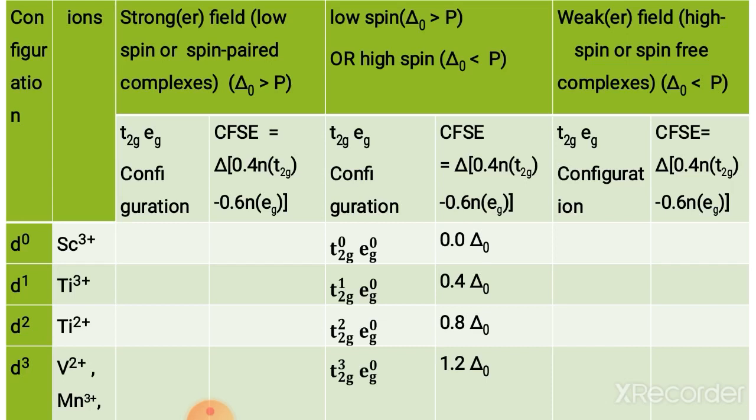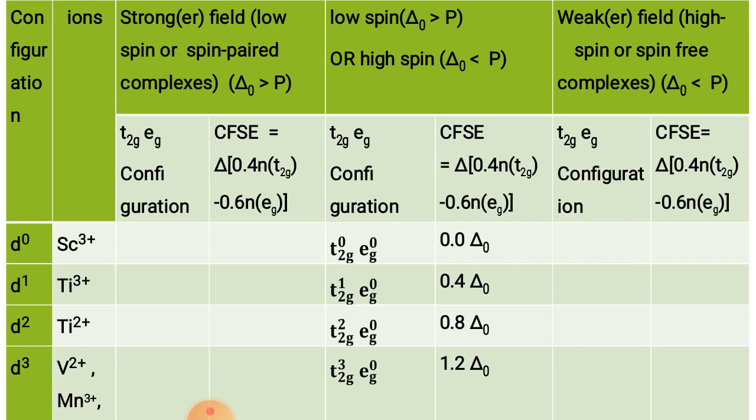Look at the condition: t2g 0, eg 0 in the d0 case, t2g 1, eg 0 in the d1 case, t2g 2, eg 0 in the d2 case, and t2g 3 and eg 0 in the d3 case. So this follows Hund's rule, whether strong field or weak field ligands are attached. This condition holds in all cases, whether delta O is more than P or less than P. So when d contains 0 to 3 electrons, there is no need to see whether the ligands are strong field or weak field.